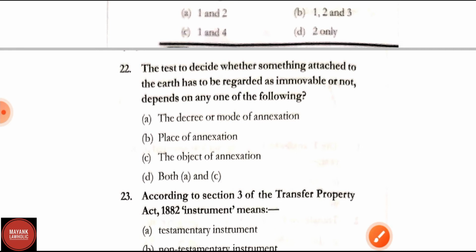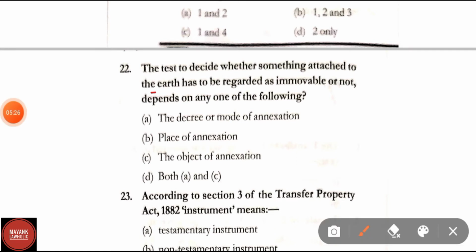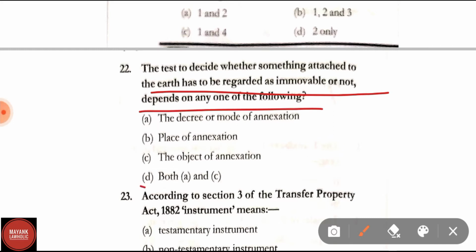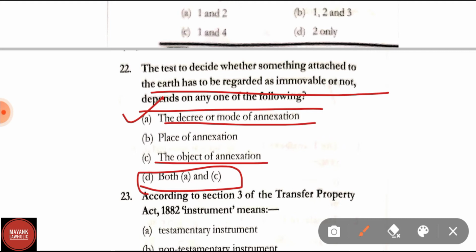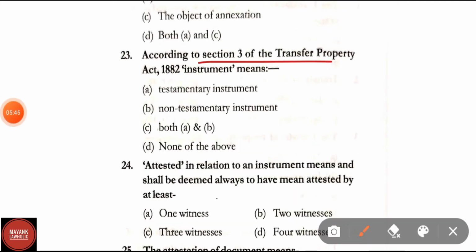Question number 22. The test to decide whether something attached to earth has to be regarded as immovable or not depends on any of the following: the degree or mode of annexation, place of annexation, the object of annexation. Correct answer is option D, both A and C, that is the degree or mode of annexation and the object of annexation. Question number 23. According to section 3 of the Transfer of Property Act 1882, instrument means testamentary instrument, non-testamentary instrument, both A and B, none of the above. Correct answer is option B, that is non-testamentary instrument.